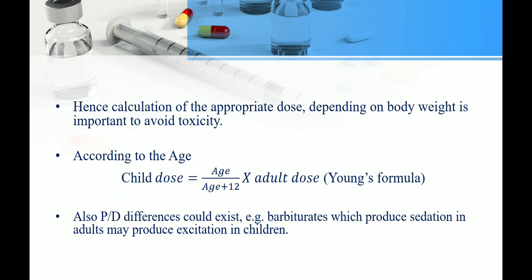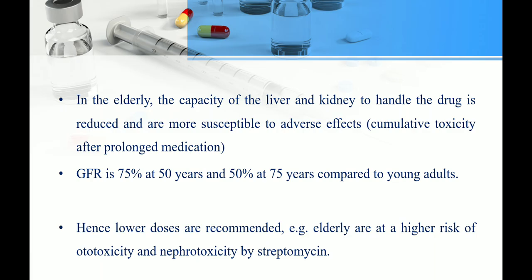Pharmacodynamics is also different. Just like barbiturates produce sedation in adults but produce excitation in children. So the response is different, and the pharmacodynamics is also different. Next, in the elderly, again the liver and kidney are compromised and they are more susceptible to adverse effects. So we have to be sure that the drug we give to an elderly patient is not nephrotoxic or hepatotoxic. The GFR is 75% at 50 years and 50% at 75 years, so we have to modify the dose of a drug accordingly. Lower doses are recommended in the elderly.